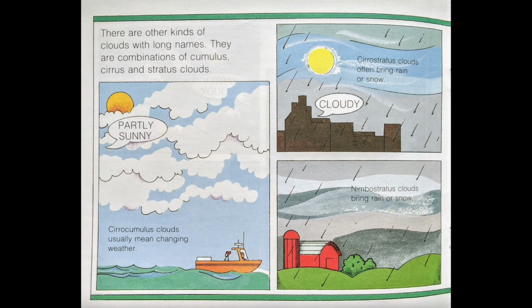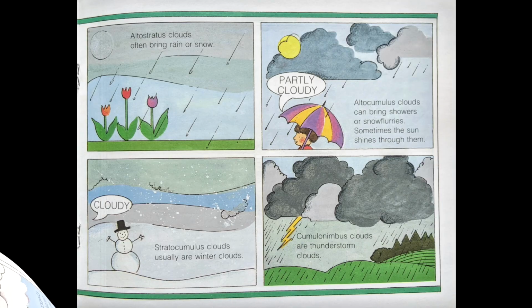There are other kinds of clouds with long names. They are combinations of cumulus, cirrus, and stratus clouds. Partly sunny. Cirrocumulus clouds usually means changing weather. Cirrostratus clouds often bring rain or snow. Cloudy. Nimbostratus clouds bring rain or snow. Altostratus clouds often bring rain or snow. Altocumulus clouds can bring rain showers or snow flurries. Sometimes the sun shines through them. Partly cloudy.